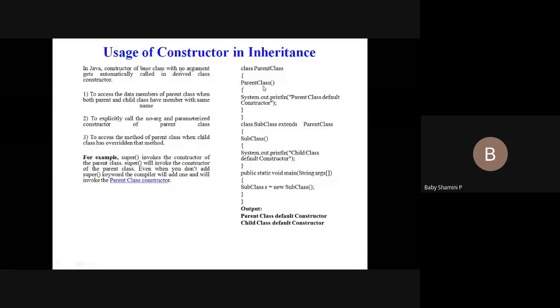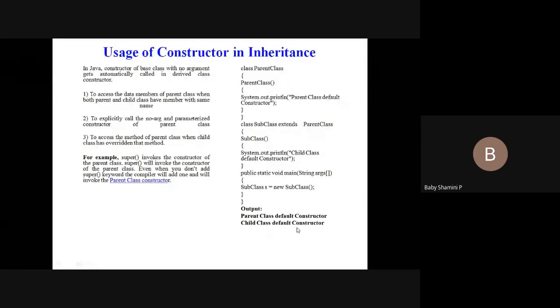This is the parent class constructor, and again we have a subclass, inside which we have a subclass constructor. This is the same as the inheritance concept. I'm using the inheritance concept here, and I'm going to create an object for the subclass. Through this object I'm going to call the subclass. It extends all the properties of the parent class also. So first it displays the statement child class default constructor, and this parent class constructor is automatically invoked in the child class, so again it displays the statement parent class default constructor.